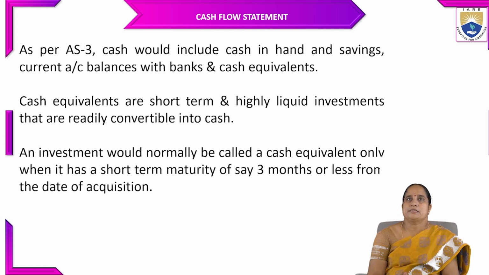As per AS 3, cash would include cash in hand and savings and current account balances with banks, and cash equivalents. Cash equivalents are short-term and highly liquid investments that are readily convertible into cash. An investment would normally be called a cash equivalent only when it has a short-term maturity of, say, three months or less from the date of acquisition.